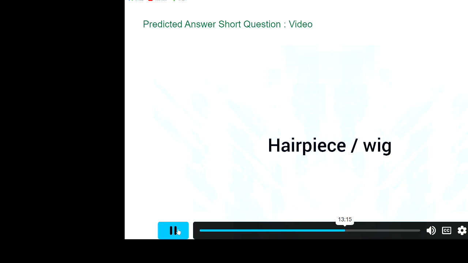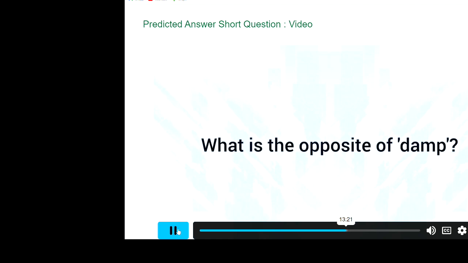What do we call a device that cuts grass? Mower. What is the opposite of damp? Dry.